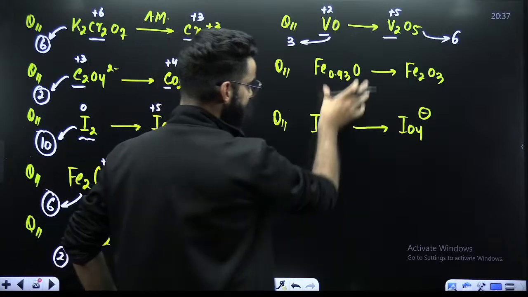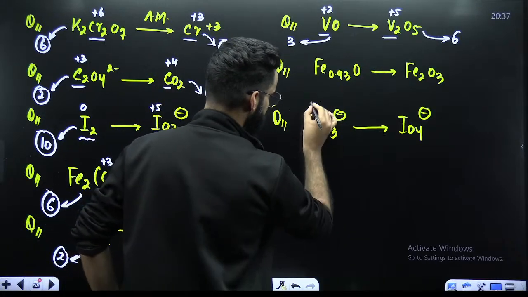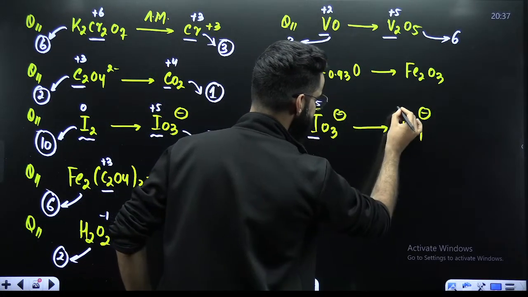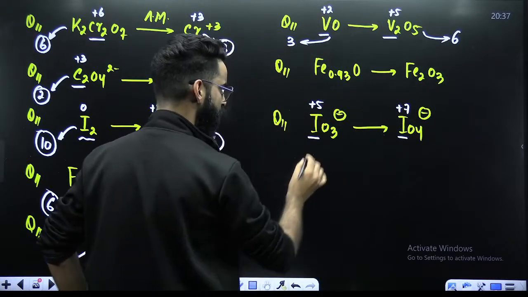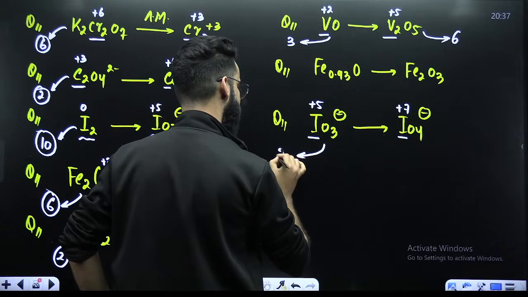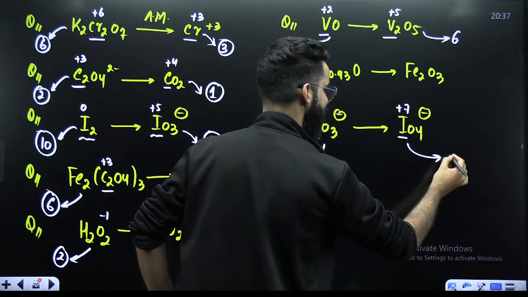Okay. Leave this part aside. Look at this one. This is +5 here. This is +7 here. So +5 to +7. Calculate the change. Final minus initial. The value is 2. 2 is the change for 1. I have only 1, so its n factor is 2. Similarly, its n factor will also be 2.